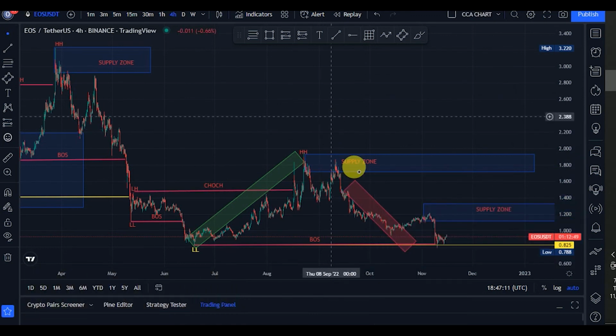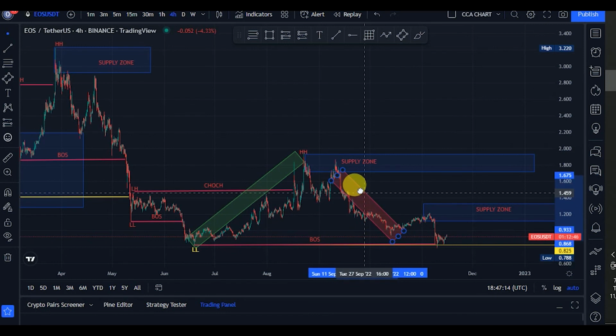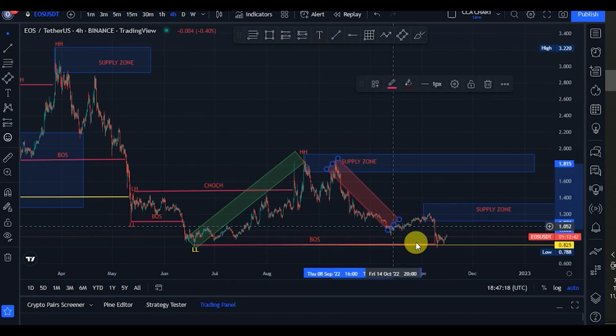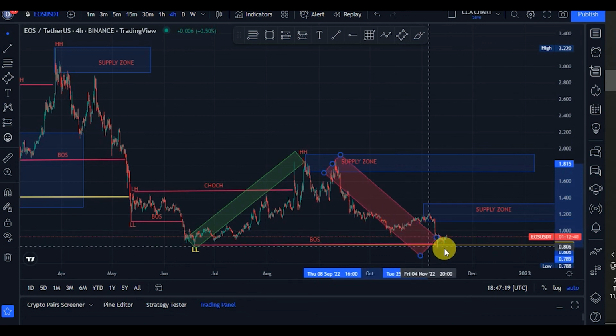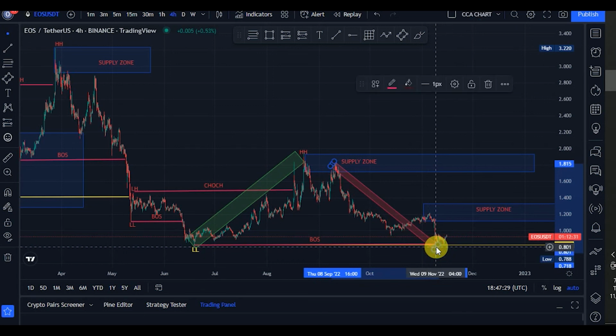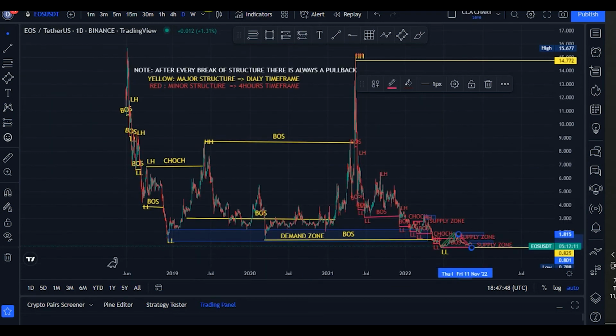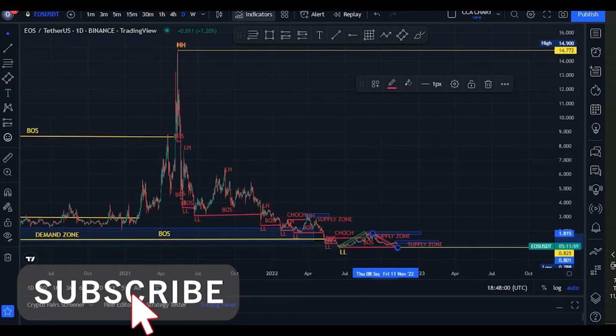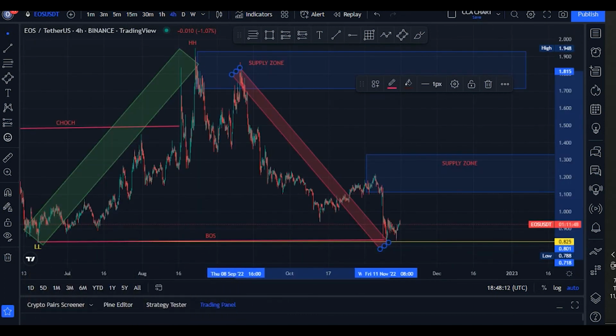So guys, to the million dollar question, what is our current position on the market? On our higher time frame, we just saw price broke structure to the downside. We're expecting a pullback, but guys, do you think we're already pulling back? Instead, we are seeing price still going down. Then on our minor structure, we just saw price again broke structure to the downside, telling us that the bears are still in control. On the major structure, we're expecting a pullback, but on our minor structure, price is still breaking structure to the downside. So guys, at this point, price has not started pulling back.